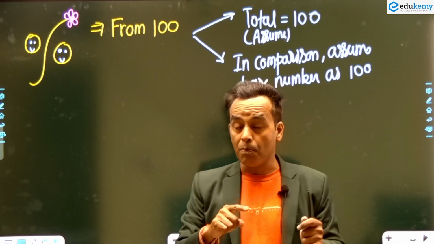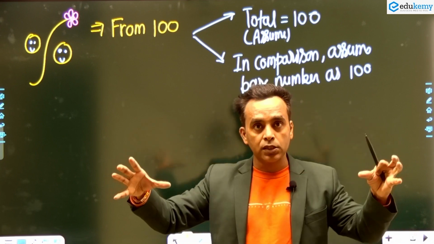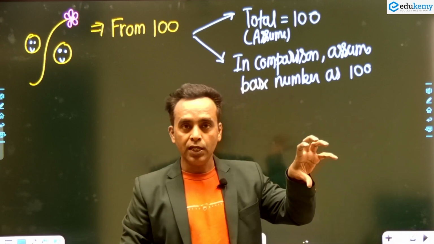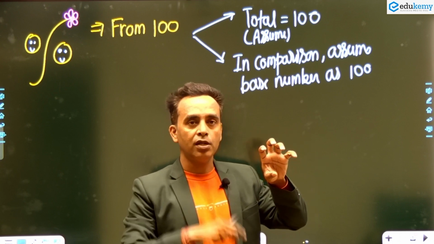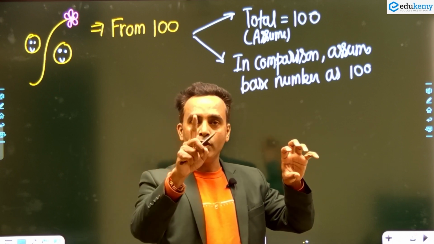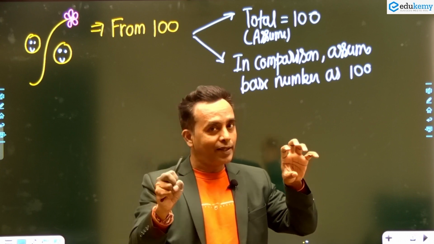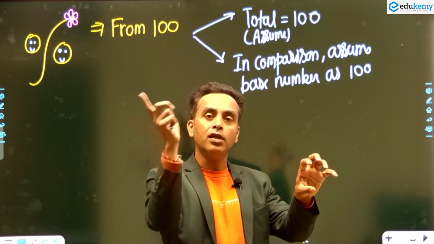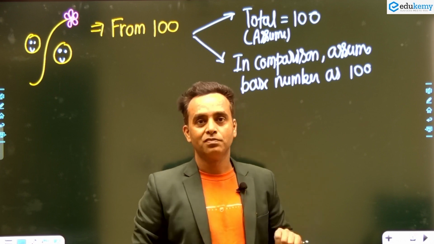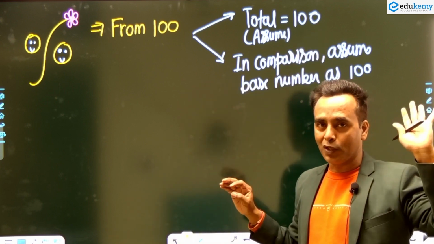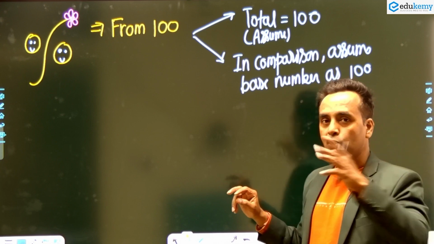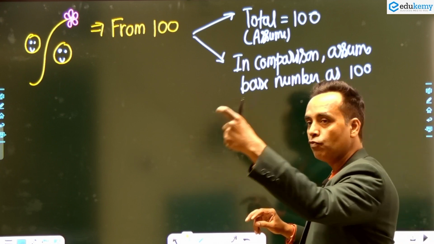If you are comparing two triangles, the area of triangle A is 20% less than the area of triangle B. It means I am going to assume the area of triangle B as 100, so A is 80. So there are two uses of the percentage: either assume the total as 100, or if you are comparing two numbers, assume one number as 100.